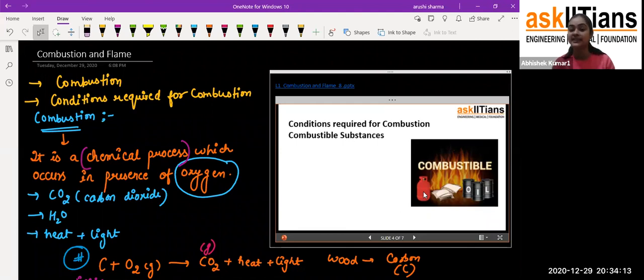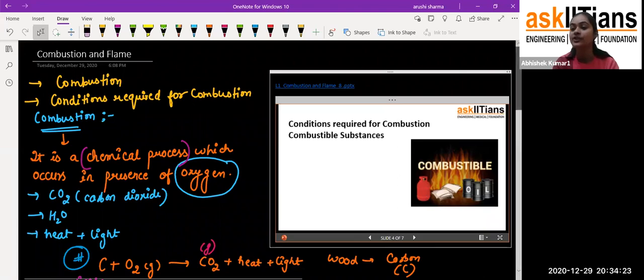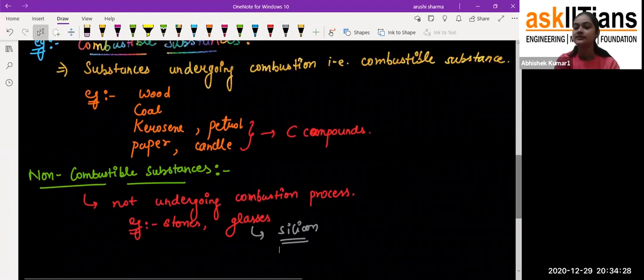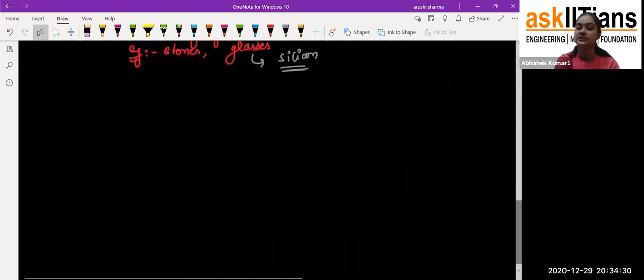There will be an explosion and it will harm us. That is how LPG is also a combustible substance. Paper, you can see, I have already given you the example. Oil, like I told you about kerosene oil and petrol. These are the examples of combustible substances.